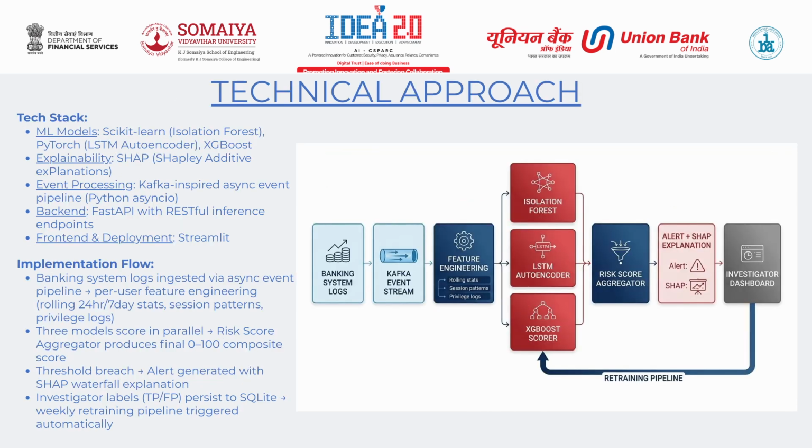On the technical side, we're using scikit-learn, PyTorch, XGBoost, and SHAP for the ML pipeline. FastAPI handles the backend inference endpoints, and the entire system is deployed on Streamlit. Banking logs flow through an async event pipeline into feature engineering, 3 models score in parallel, and alerts with SHAP explanations are pushed to the investigator dashboard. Investigator labels feed back into automated weekly retraining via SQLite.